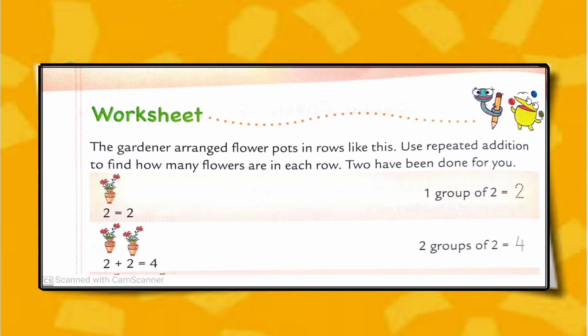You all have to write this. I am waiting. Write down: one group of 2 is equal to 2. 2 plus 2 is equal to 4. 2 groups of 2 is equal to 4.